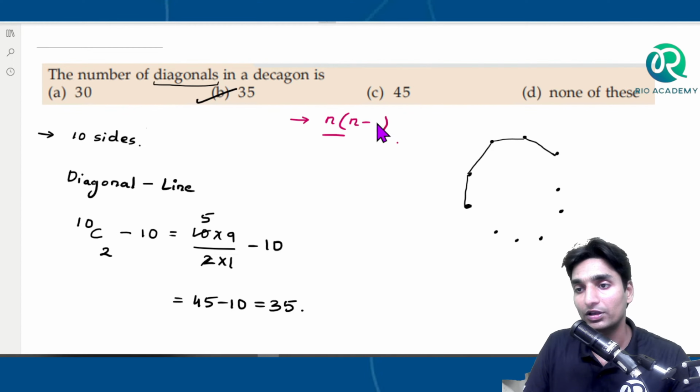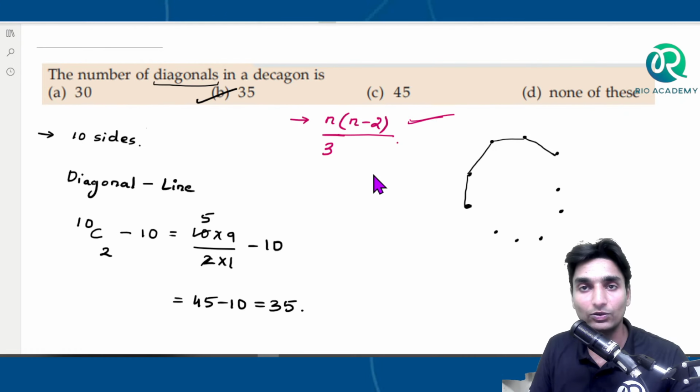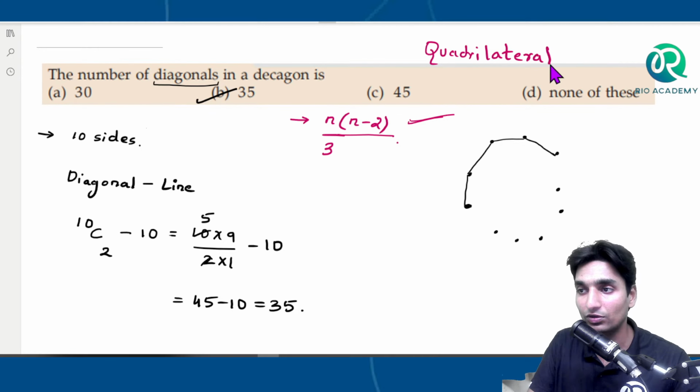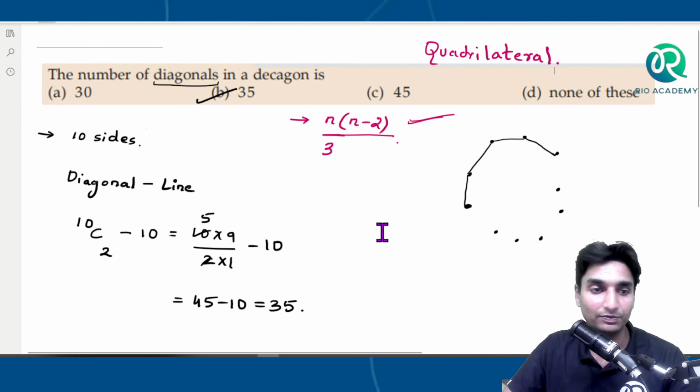Sorry guys, forgive me, n into n minus 3 divided by 2. This is the formula. Remember this formula. With this formula you can calculate the number of diagonals that can be drawn in any polygon, not just a decagon. Okay, so n into n minus 3 divided by 2.